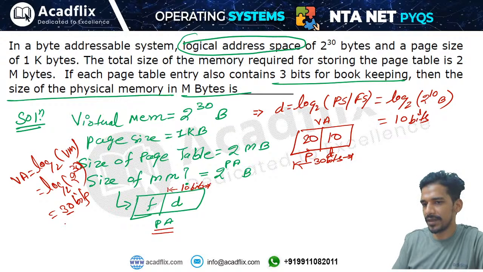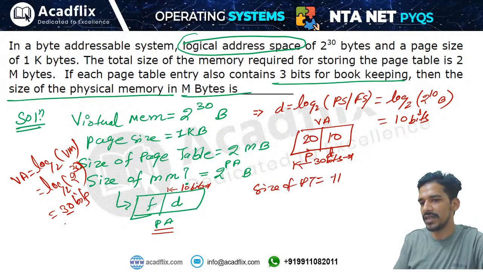and page number will be of 20 bits, right? So we know that the size of the page table is number of page table entries into size of each entry. Okay, size of entry.